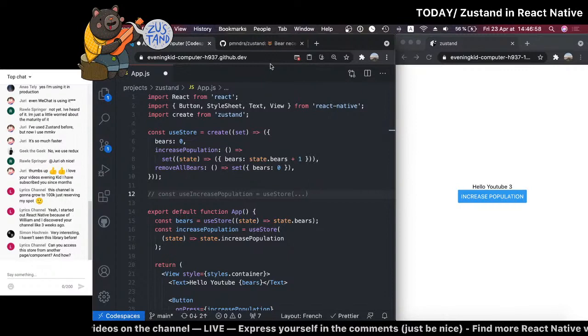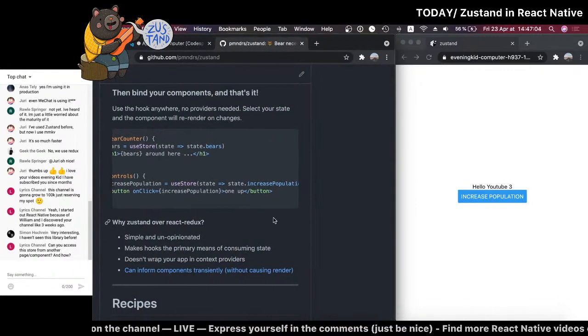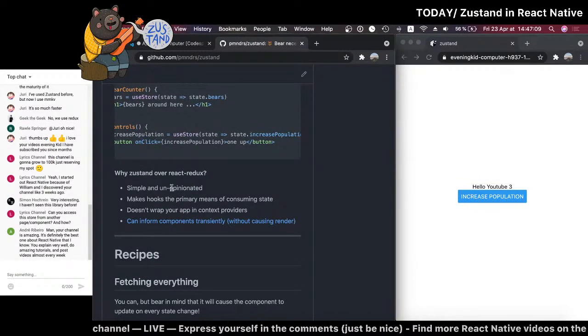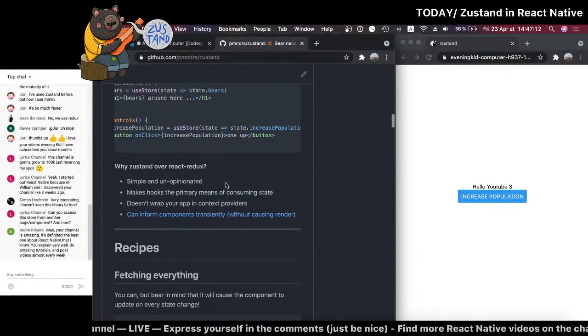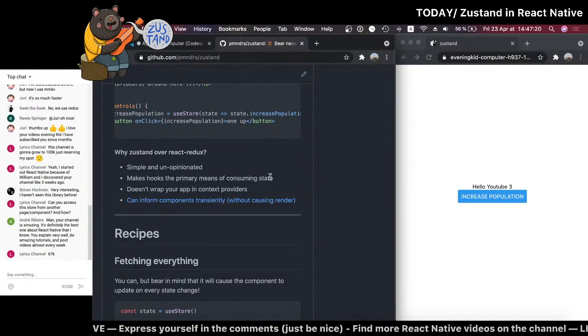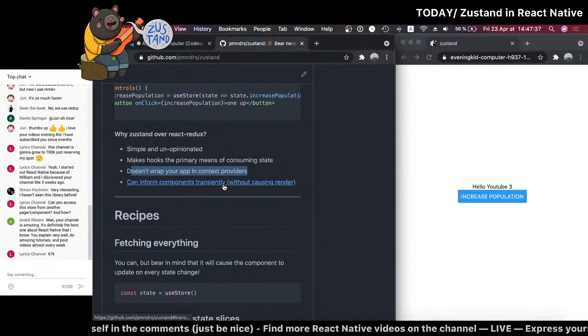Very interesting. I haven't seen this. Oh, Simon, you're here. Yeah, I haven't tried it. It's just someone who recommended it to me. Oh, so that's interesting. Why is Zustand over React Redux? Simple and unopinionated. Okay, I don't see why that's different. Makes hooks the primary means of consuming state. That's true. Doesn't wrap your app in context providers. Actually, this one is interesting. I wonder why Redux couldn't do something similar, because it's just a provider you have to put at the root of your app, so it's not that different. Can inform components transiently. Oh, what is that?